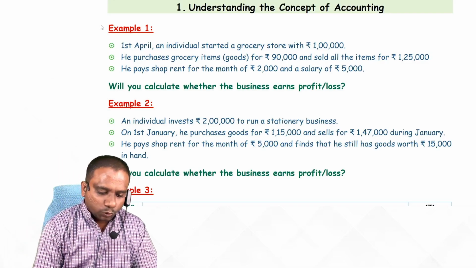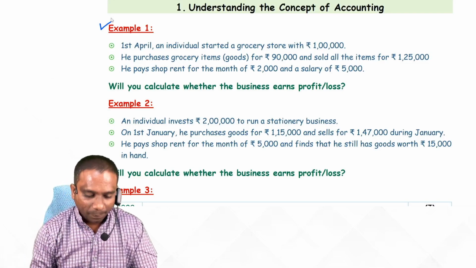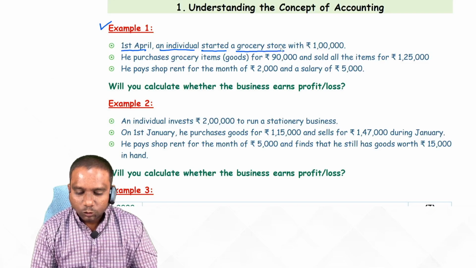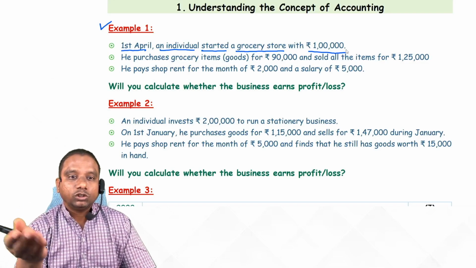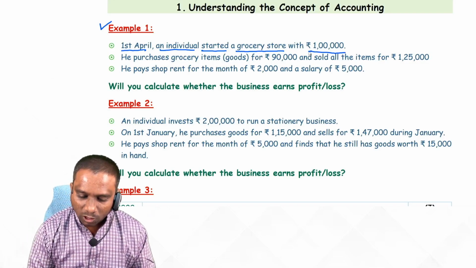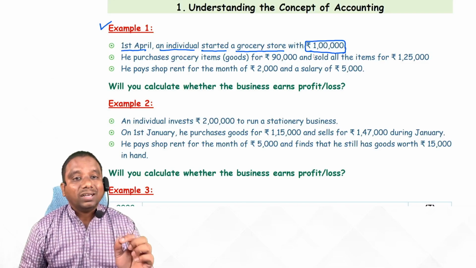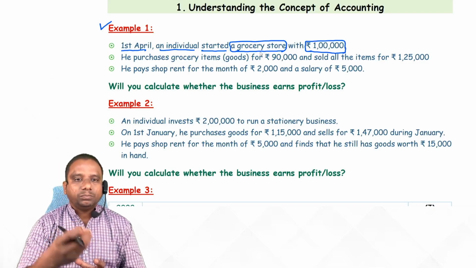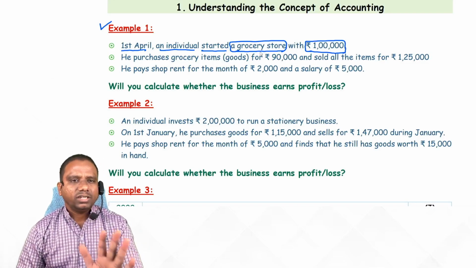Look at the first example, students. You have to solve it. Be careful. On 1st April, an individual started a grocery store with 1 lakh. Immediately you can visualize, there are some grocery stores near your house. So, how much amount did he invest? 1 lakh rupees. What is the business he started? Grocery store. He will purchase grocery items and sell grocery items. Yes or no? That is a business.